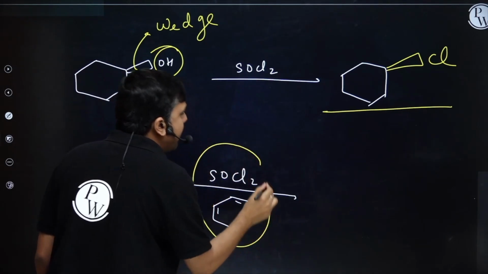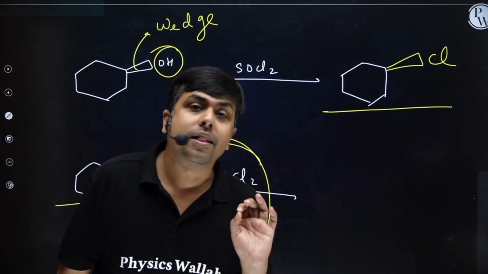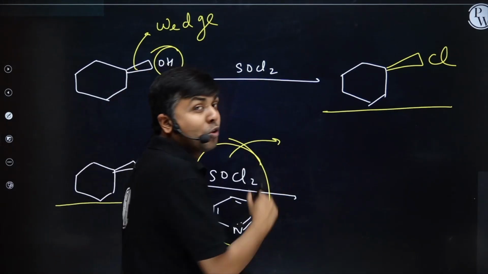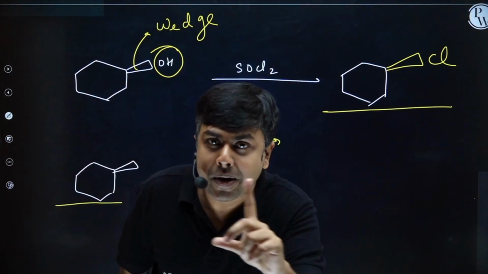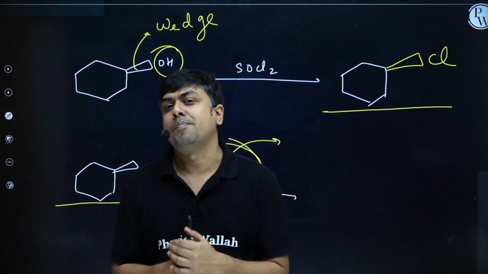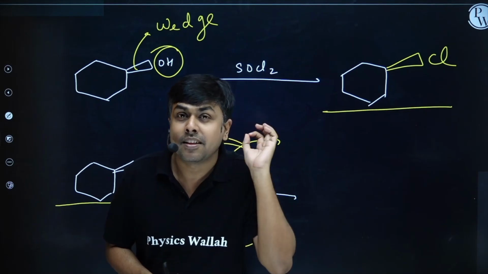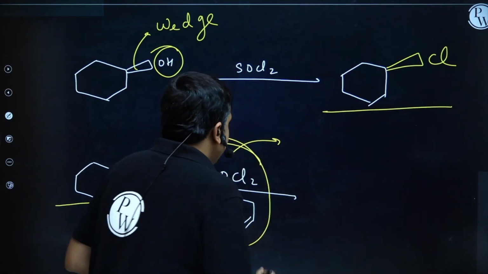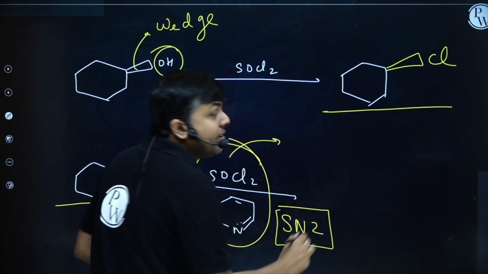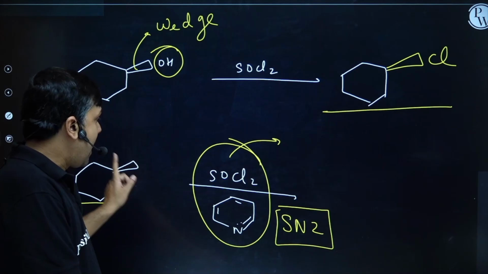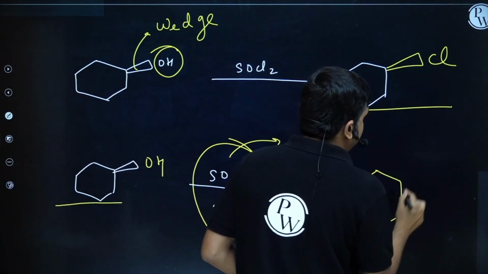SOCl2 along with pyridine. Now this reaction won't occur via SNi pathway. Here, if I am having SOCl2, this is really important: SOCl2 in the presence of pyridine and absence of pyridine. If absence of pyridine, I will have SNi, retention. Presence of pyridine, reaction will occur via SN2 pathway. So I will have inverted product. Alcohol on the wedge, chlorine will be on the dash part.